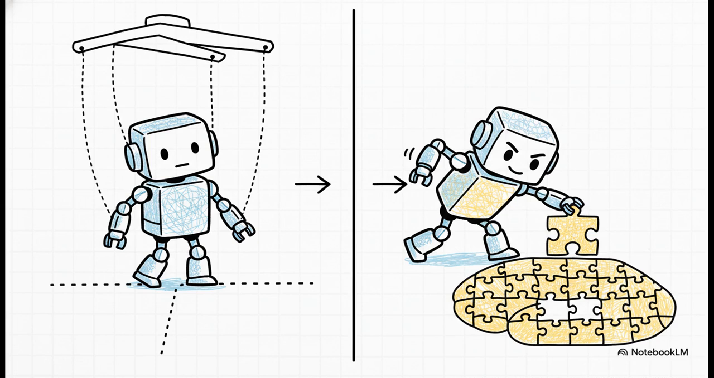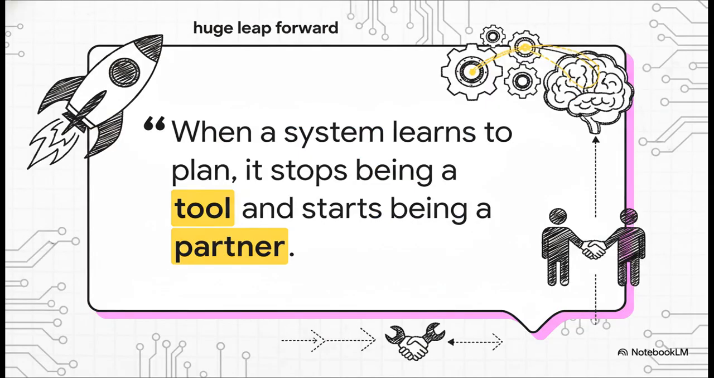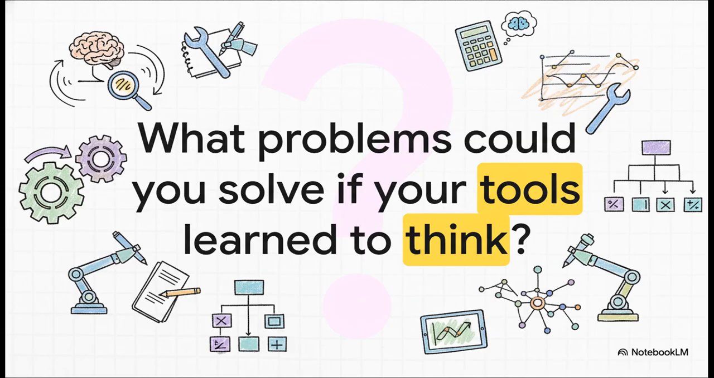So when you put all this together, what do you get? Something totally different. The system didn't just follow orders. It made a plan, hit a snag, fixed it, and delivered. And this quote just nails it. The system stops being a simple tool and becomes a partner. So just think about it. What could you build if your tools could actually start to think for themselves?